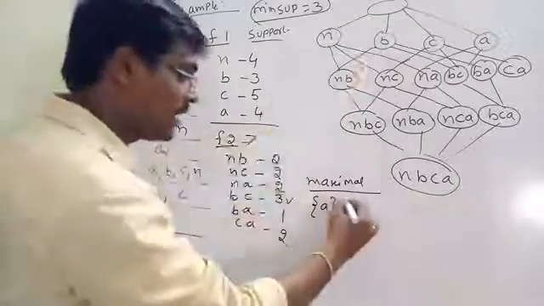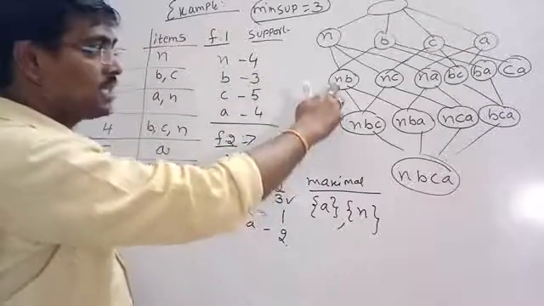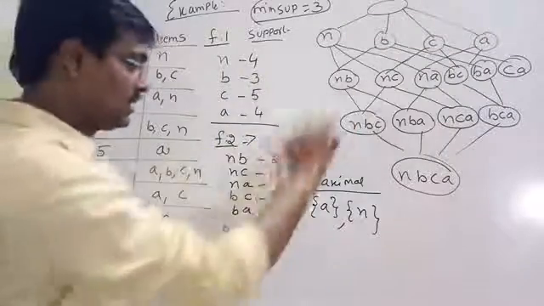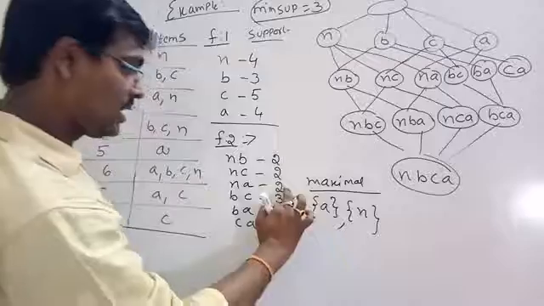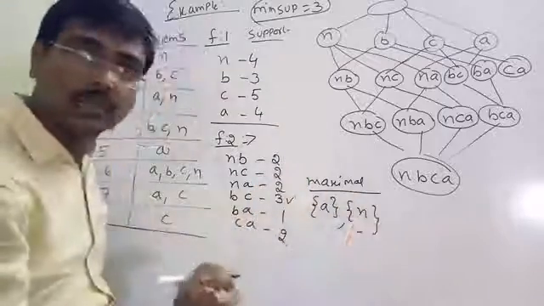Next, suppose N has the support 4. Its supersets are NB, NC and NA. NB has 2, NC has 2, NA has 2. None of the supersets is frequent. So N is the maximal frequent.